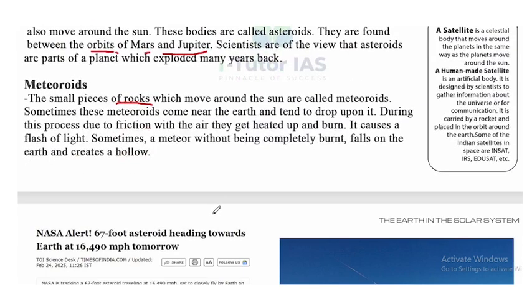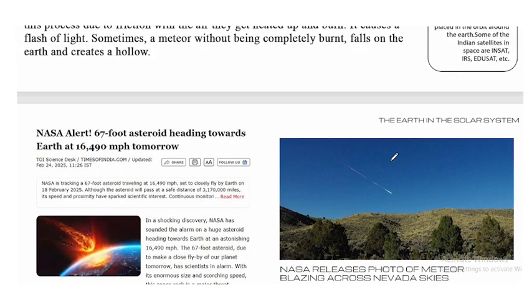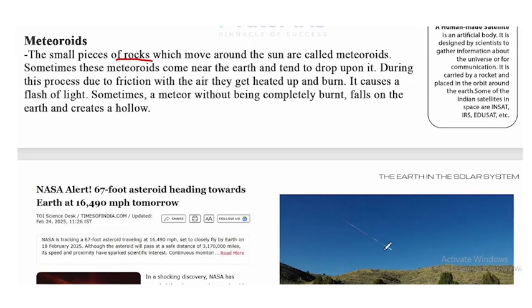Look at this picture. It's a NASA released photo of a meteor blazing across Nevada skies. Look at this. So what is this? It's a flash of light, because it's not completely burned. It's partially burned and moving to the Earth. So this is called a meteor.